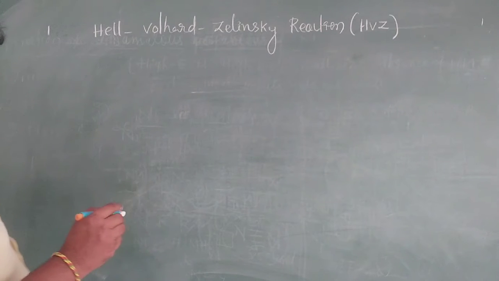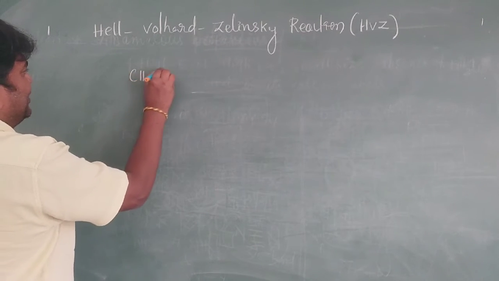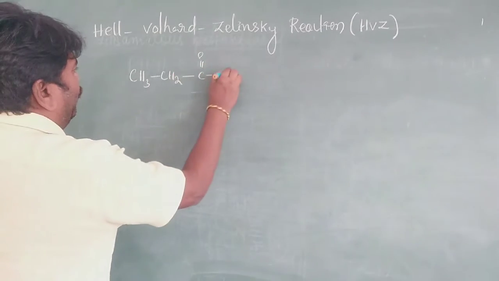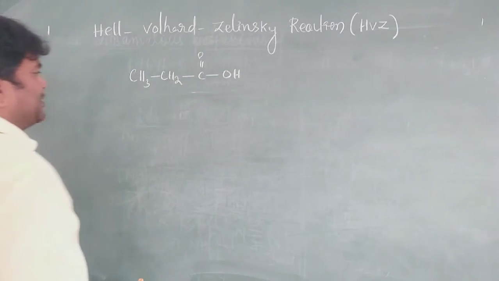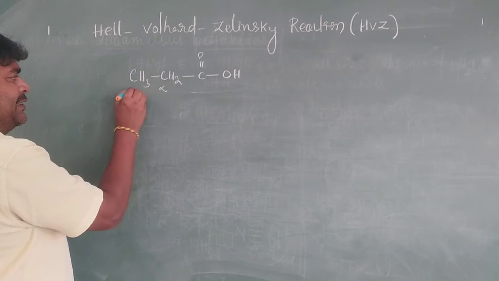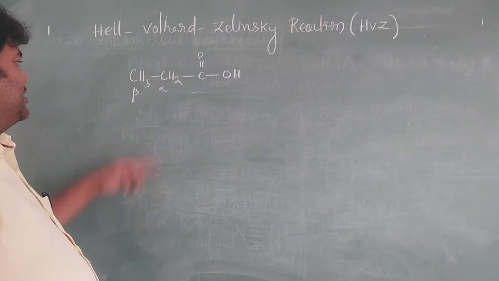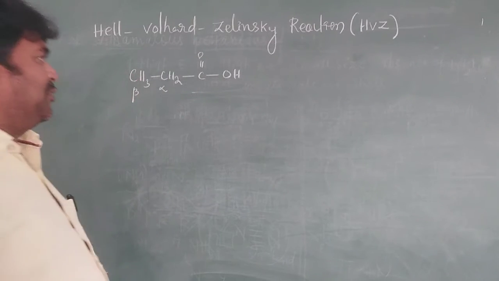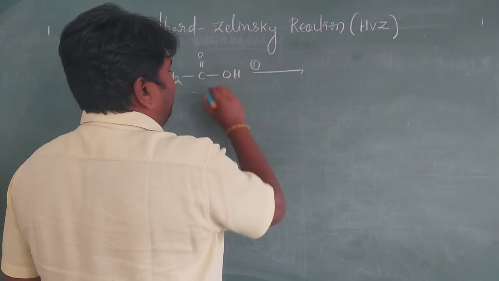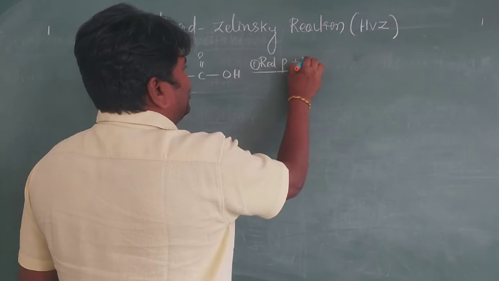For example, see here. Suppose CH3, CH2, C double bond O and OH. So this is a carboxylic acid group. This is the alpha carbon, this is the beta carbon. So these two are alpha hydrogens, and these are beta hydrogens. The first condition is in presence of red phosphorus plus X2.